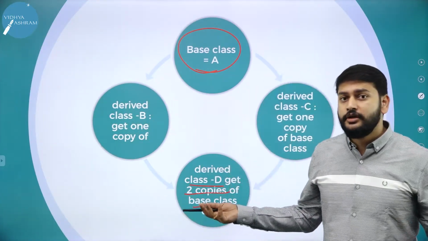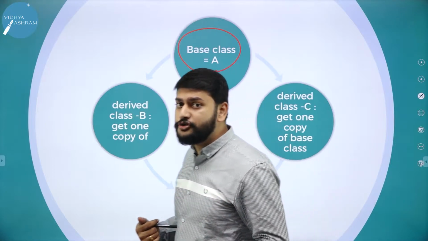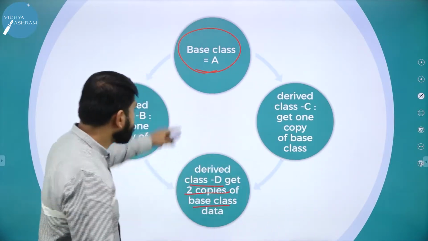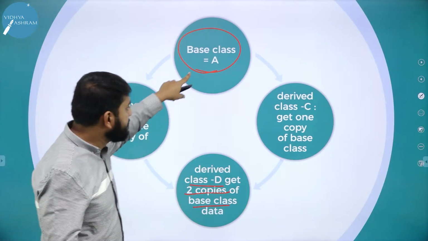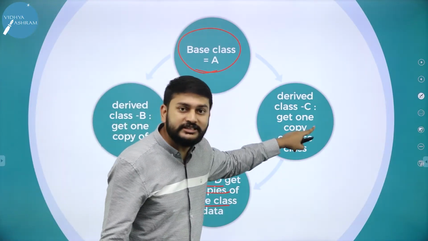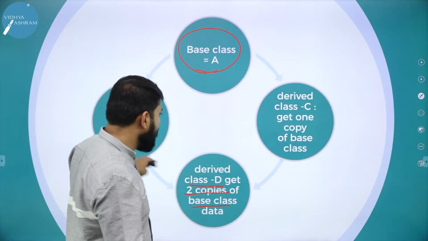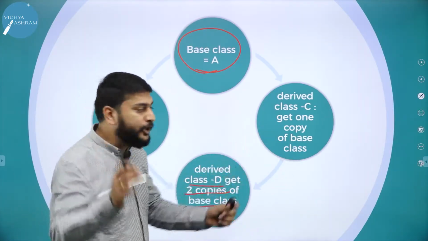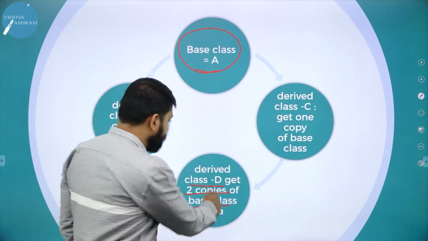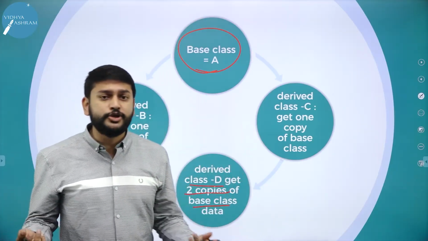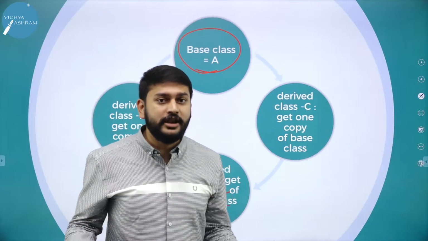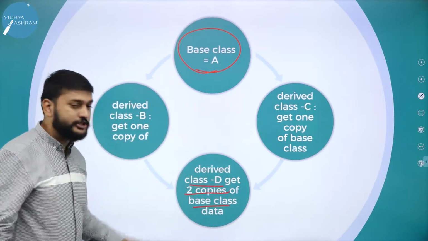So which class copy should I use now? You're getting my point? This base class data I have in class B, and the same base class data I have in class C. So B and C will both give the copy of class A to class D. I need only one. Why should I take two, the same data? So how can I avoid this problem?